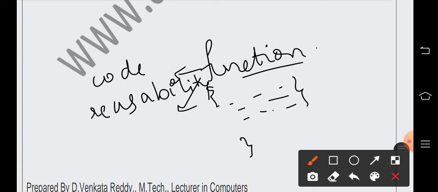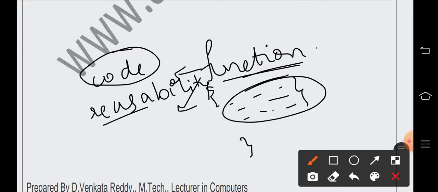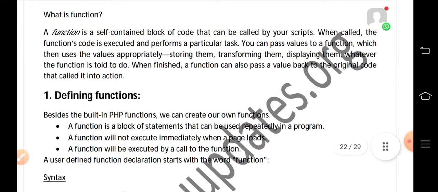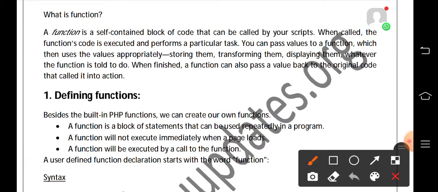That means in one program, if we want to use the code many times, if we have to execute the code many times, then we write functions. So the definition of a function is: it is a self-contained block of code which is used to perform a particular task. And when the function is called, the function code is executed and performs a particular task.